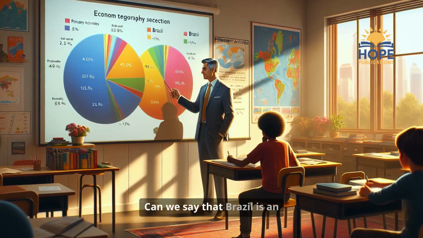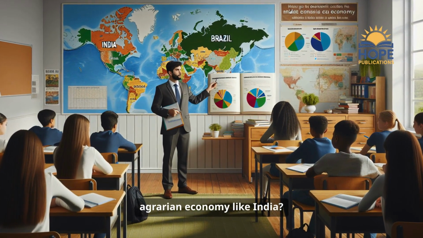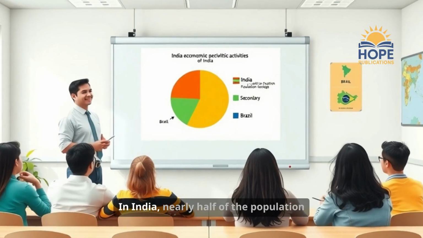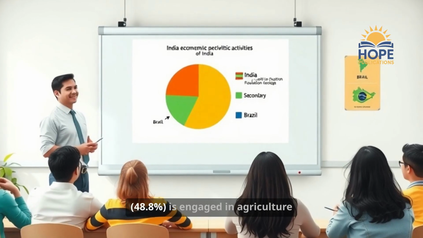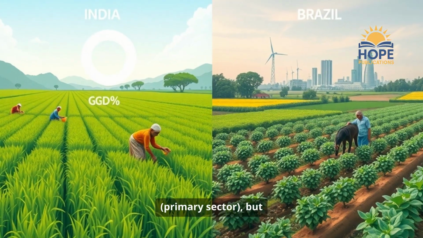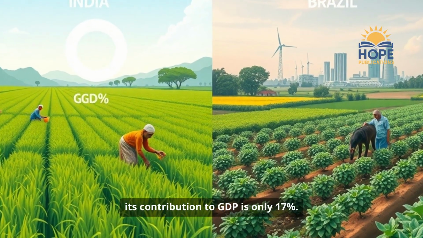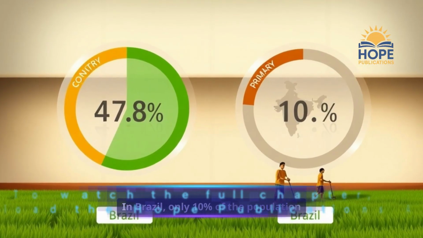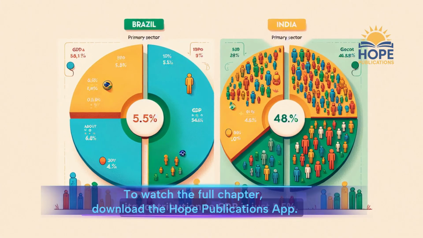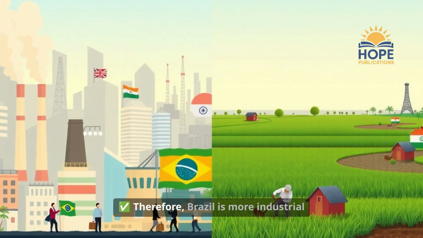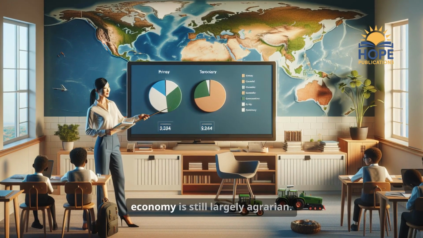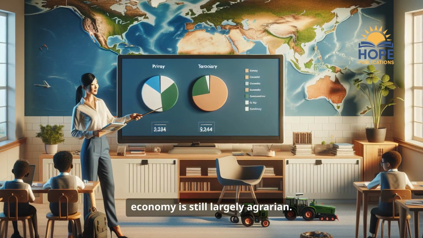4. Can we say that Brazil is an agrarian economy like India? Give reasons. No, Brazil is not an agrarian economy. In India, nearly half of the population, 48.8%, is engaged in agriculture, primary sector, but its contribution to GDP is only 17%. In Brazil, only 10% of the population works in the primary sector, and its contribution to GDP is just 5.5%. Therefore, Brazil is more industrial and service oriented, while India's economy is still largely agrarian.